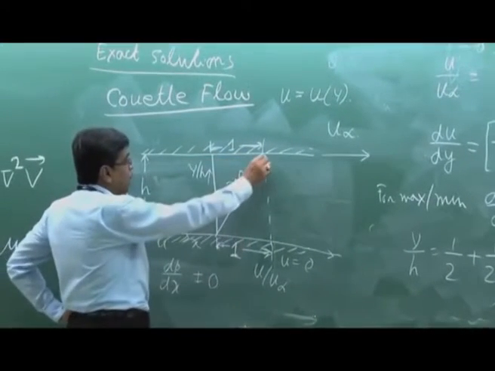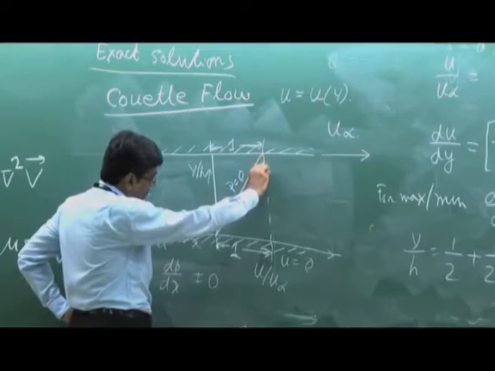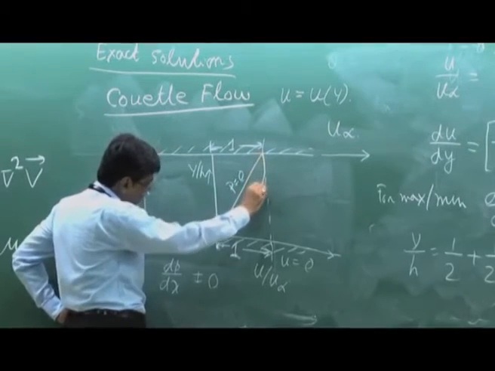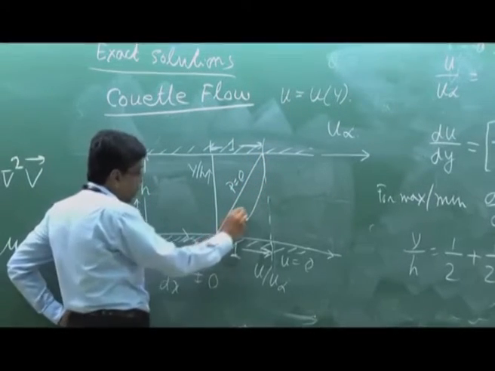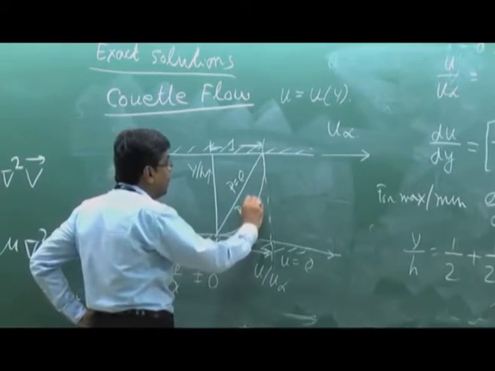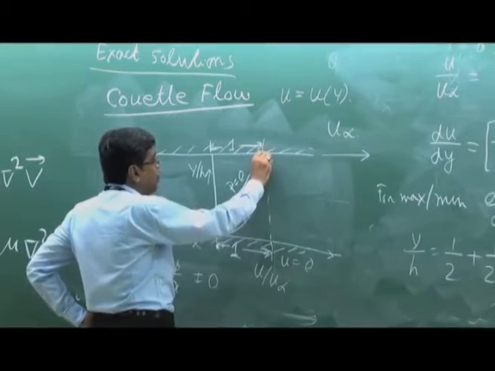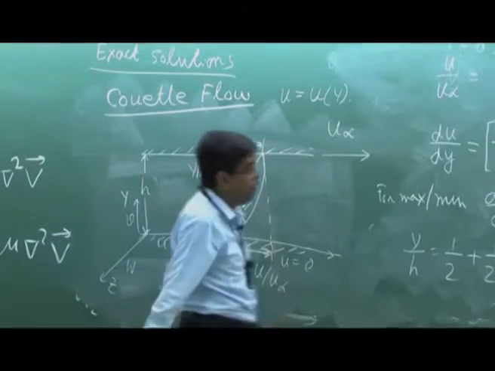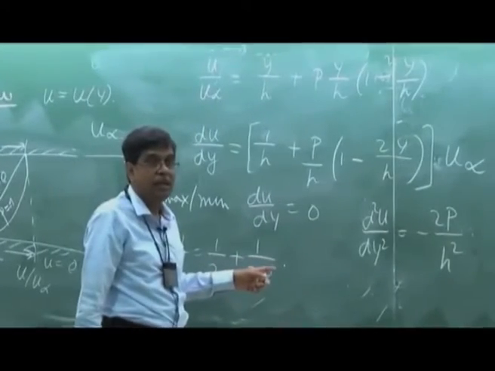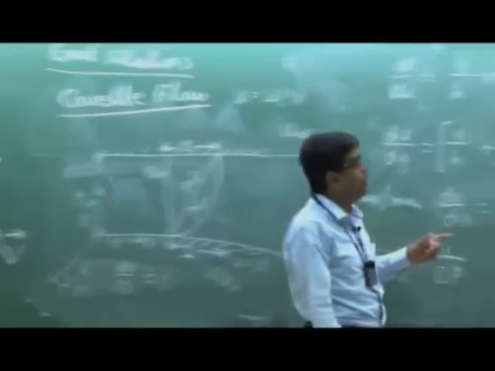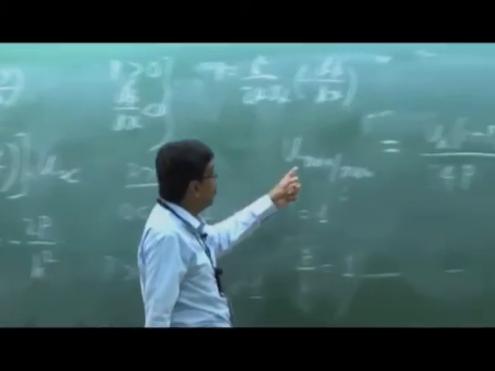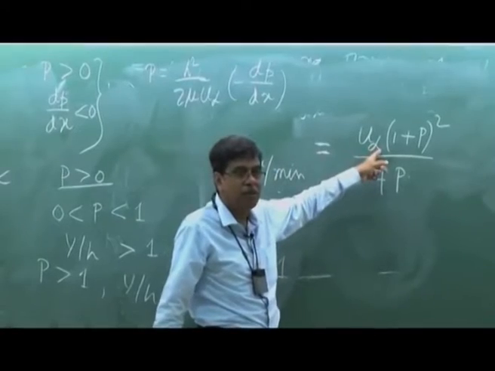That means we can draw a curve like this. This is for P equal to 1, which shows a maximum at the surface, because du/dy is 0 at y/h equal to 1. But at the surface the boundary condition tells us it is u infinity, and if you put P equal to 1, u max is u infinity.